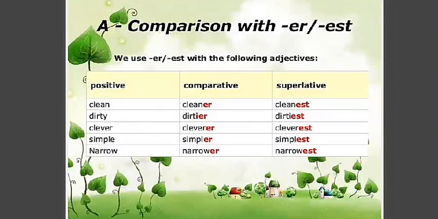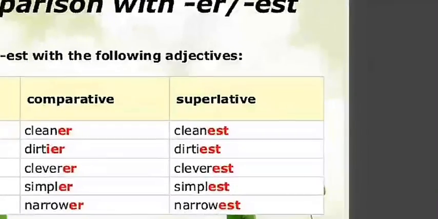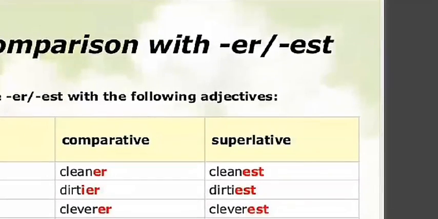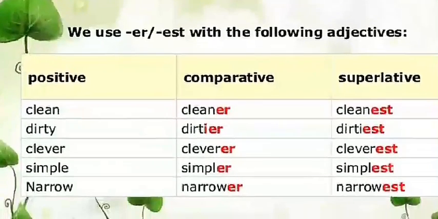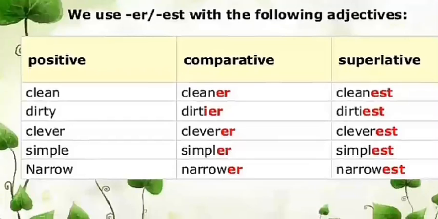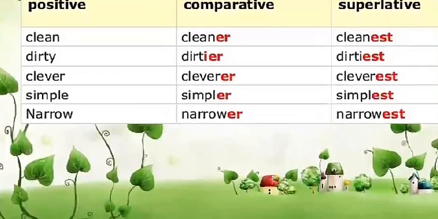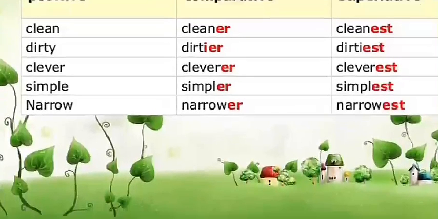Like comparison with er and est. See these three forms. We use est with the following adjectives: clean, cleaner, cleanest. Dirty, dirtier, dirtiest; y is converted to i. Clever, cleverer, cleverest. Simple, simpler, simplest. Narrow, narrower, narrowest.